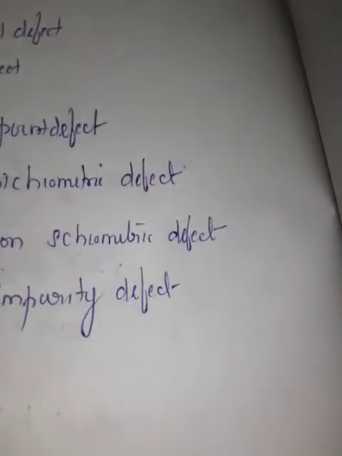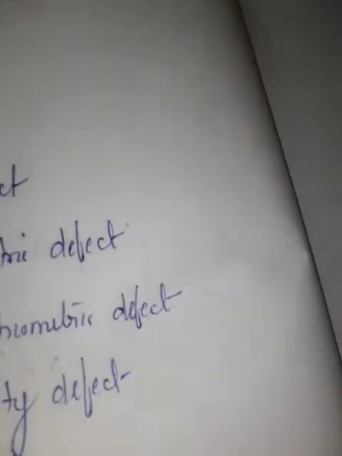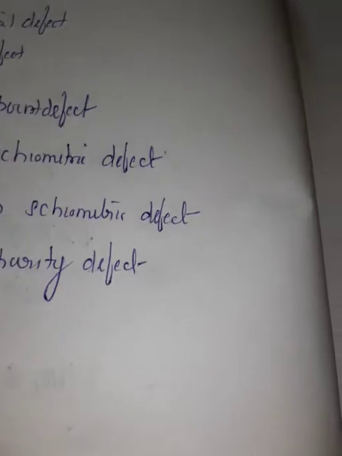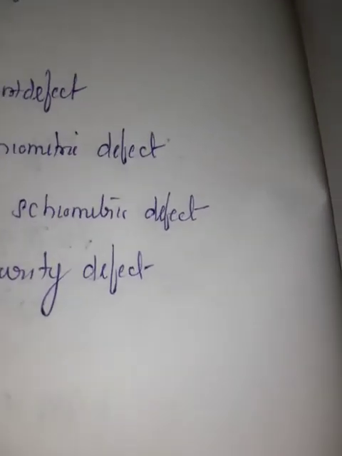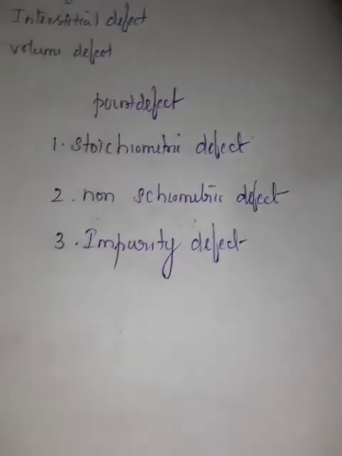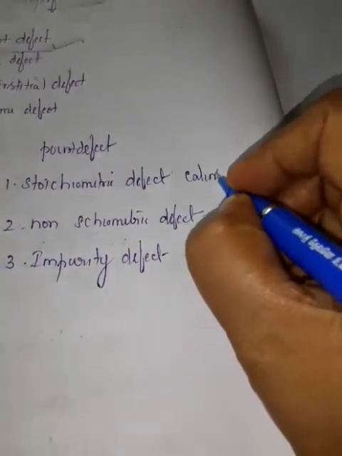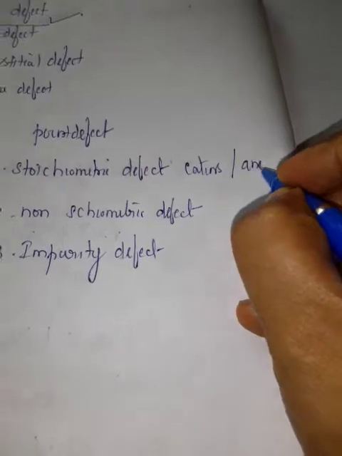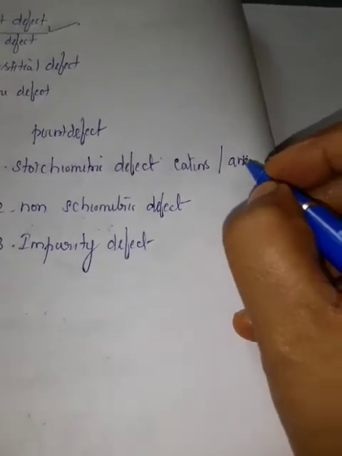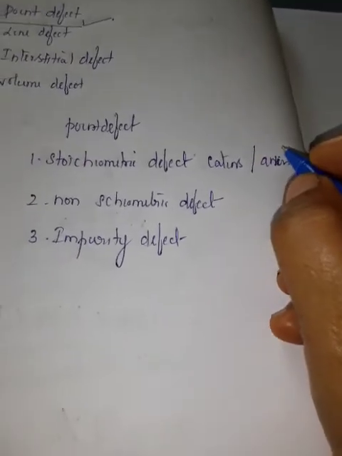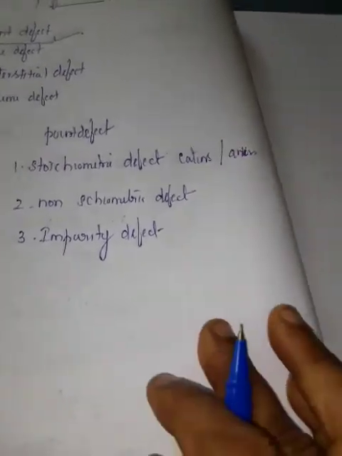Stoichiometric defect. Stoichiometric means if the imperfections in the crystal are such that the ratio between the cations and anions is the same before and after the defect, that we are going to see.